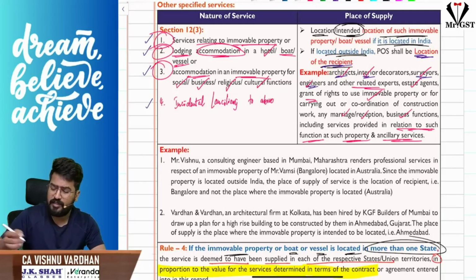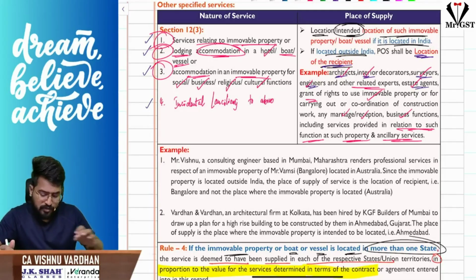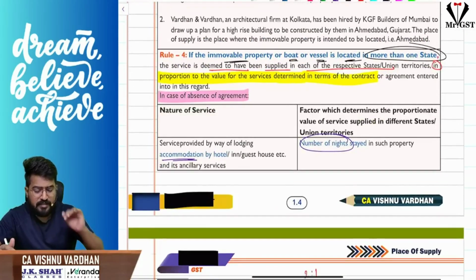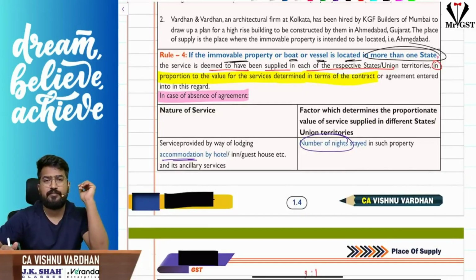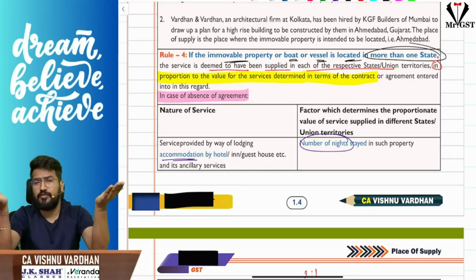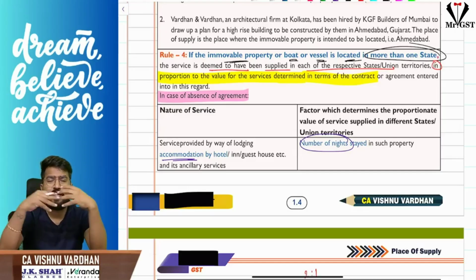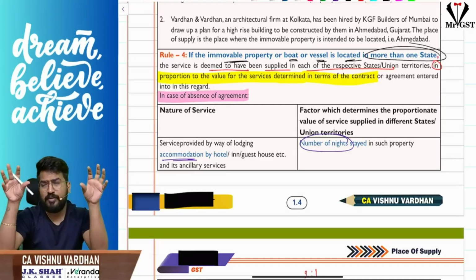The examples can be architects, interior decorators, surveyors, engineers, or other related experts like real estate agents. For these, the place of supply will be the location of the immovable property. Now, what if this immovable property is going to be located in more than one state? For example, I'm an architect. Taj Hotels enters into a contract with me: I will be paid 10 crores to design a hotel plan for a hotel they want to construct in Lakshadweep and also one in Delhi. In a single contract, I am providing service with respect to two immovable properties located in two different states.